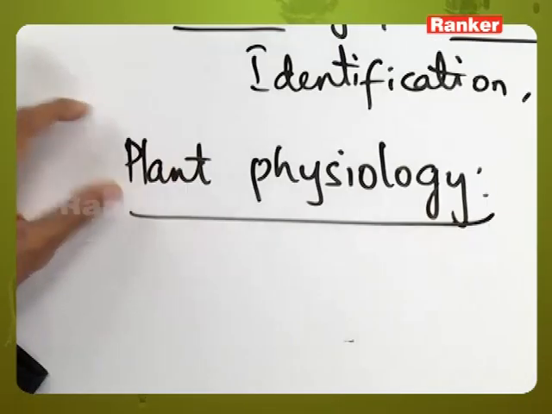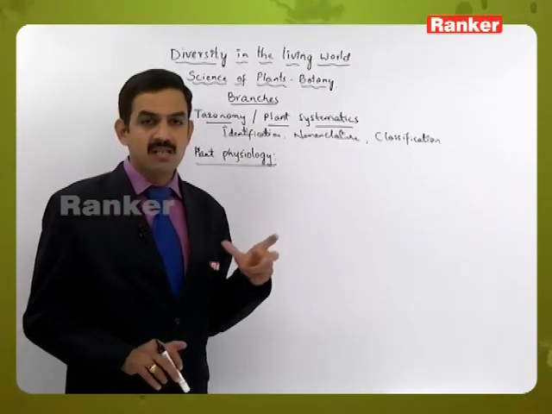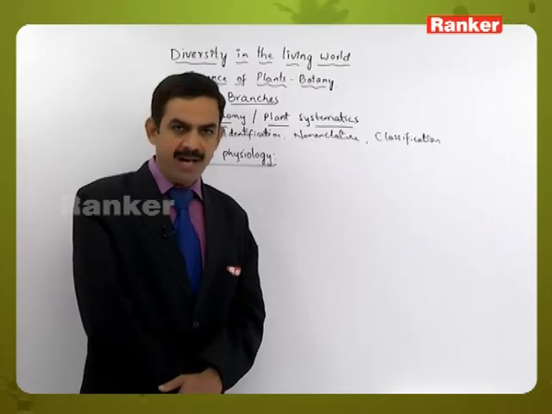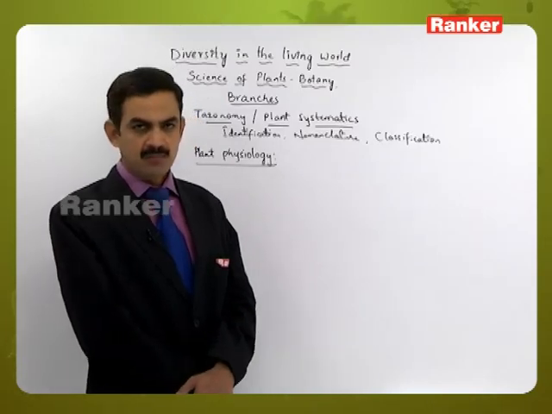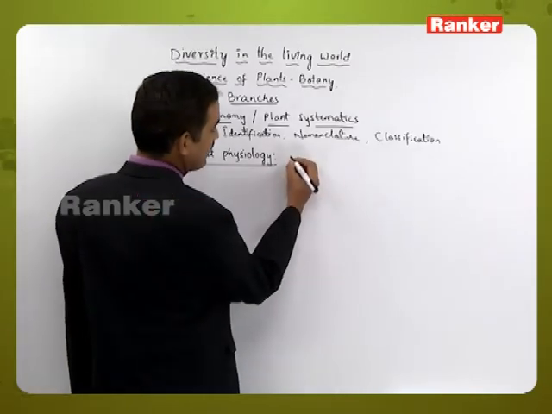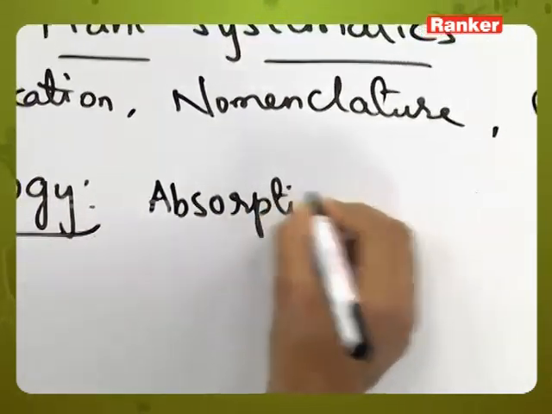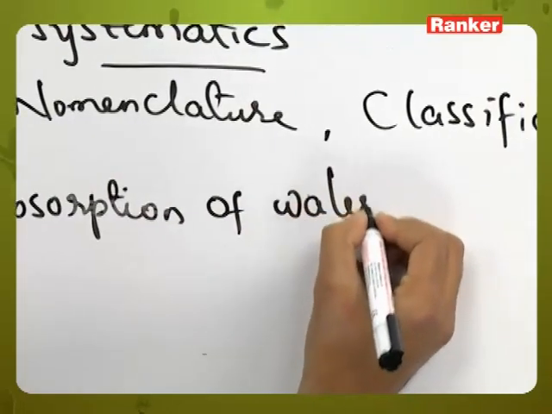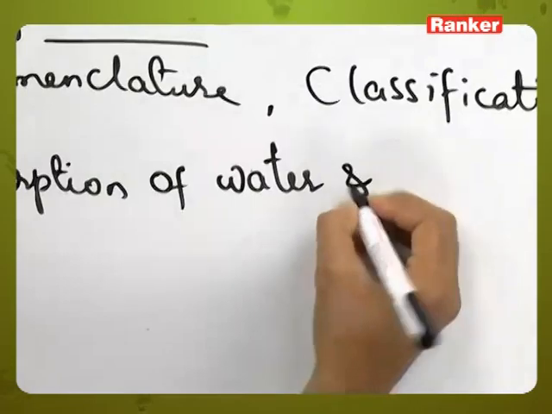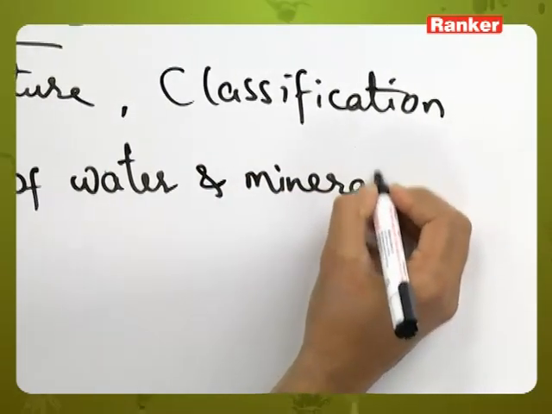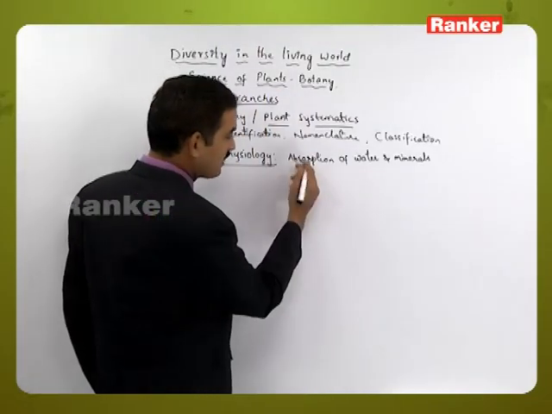When we are talking about plant physiology, the plants do not have a particular system or different systems for performing various functions, but the tissues or the tissue systems will perform those functions. In this we can say that starting from absorption of water from soil, and along with the water, minerals are also being absorbed by the plants. This is done by the roots.